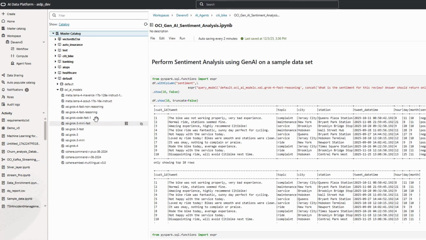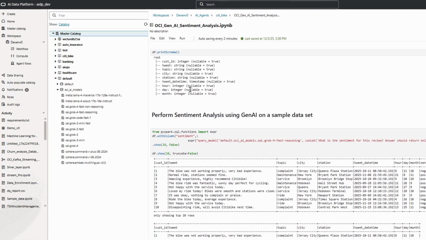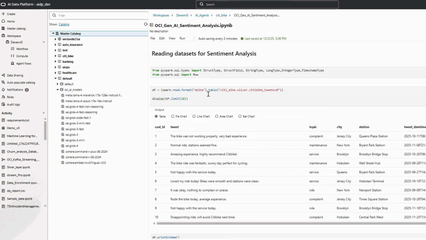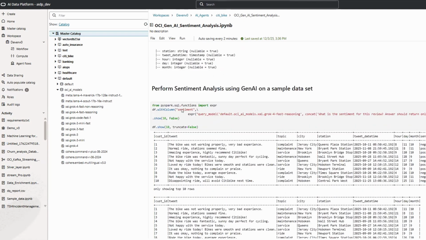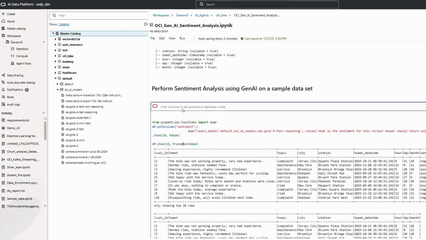And how easy is it to use? I will quickly go through this code, and it is single-line code. We don't need high-end, complex code writing skills to do it. First, we already read the data from the silver layer. Once we have read the data, we need a new column. The new column is our sentiment, which will be the positive or negative sentiment about the city bike.